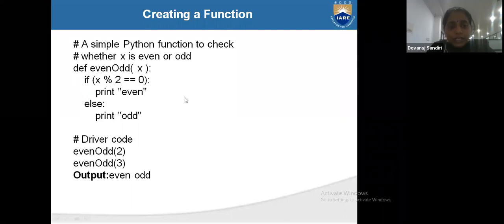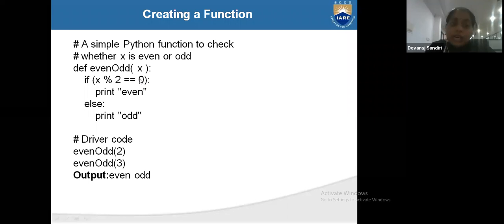When it runs, it has to be called for x. How will we call for x? We only write even odd of 2, even odd of 3. Means we will print for 2: whether 2 is even or odd, and whether 3 is even or odd. See, in even odd of 2, the argument x is passed. The value 2 is passed from the main call to your user defined function. If 2 percent 2 is equal to 0, yes, it is correct. So it printed even.